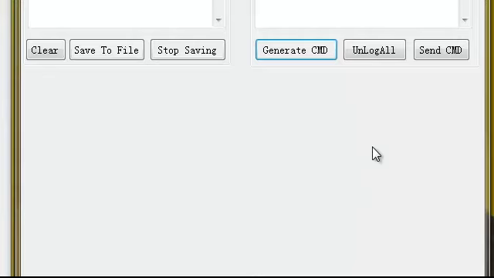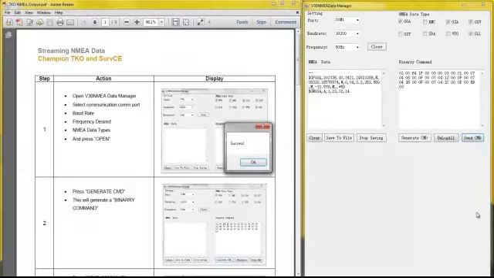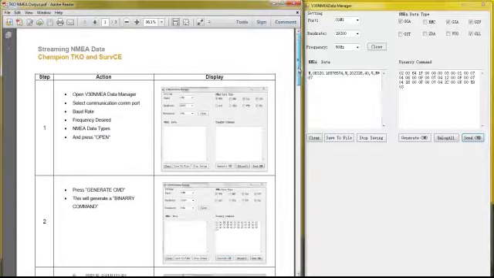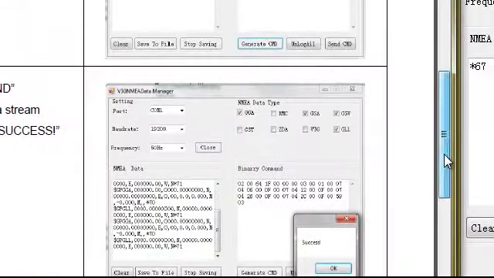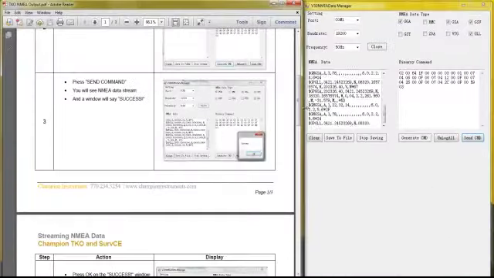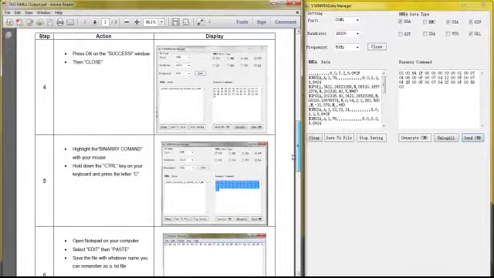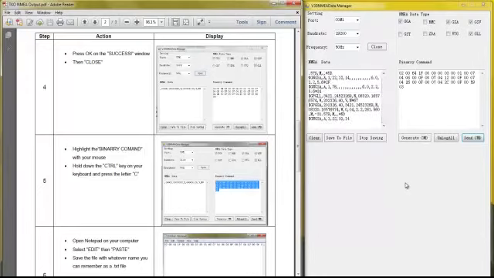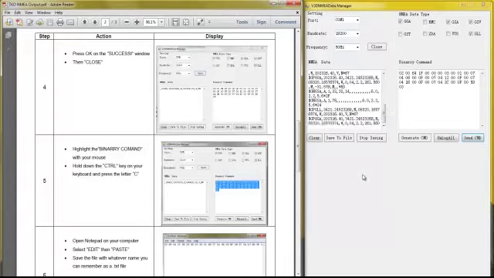So when I hit Send Command here, we should see a box saying success, and then we're going to see data streaming like crazy across our screen. So we've seen, according to step 3 here, the success box after hitting the send command. Now, if we want to stop that command, we hit our close button. But know that right now, out port 1, we are transmitting the NMEA data. So at this point, if you had another device you were trying to communicate with, you could hook the serial cable up to it and the data would be flowing into it.